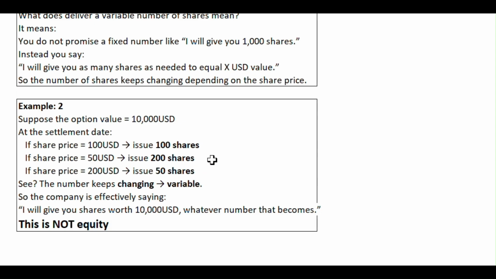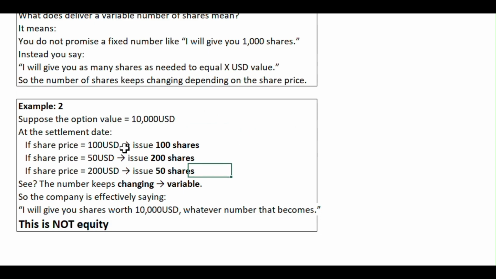In fixed we have, for example, we can assume that it is 100 USD per share and total shares 100. So quantity is 100 and amount is 100. So here it is called fixed for fixed, but here we do not have fixed, so it will be called a variable.